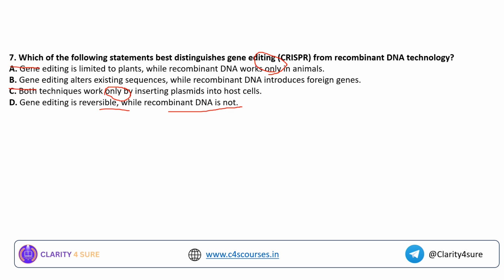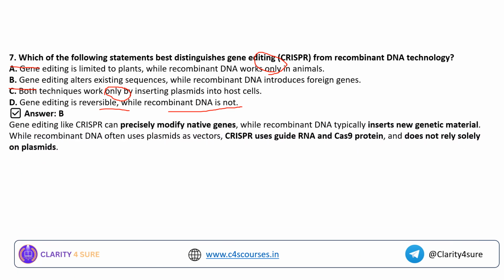Okay, both techniques work only by inserting plasmid to the host cell. No, the statement is wrong. What is the answer for the question then? It is option B, because we know that gene editing alters existing sequence while recombinant DNA introduces foreign genes. Yes, CRISPR-Cas9, for example, in gene editing can precisely modify the genes, while recombinant DNA will insert a new genetic material, that is across species, across kingdoms. That is the basic difference between the CRISPR technology and the recombinant DNA.